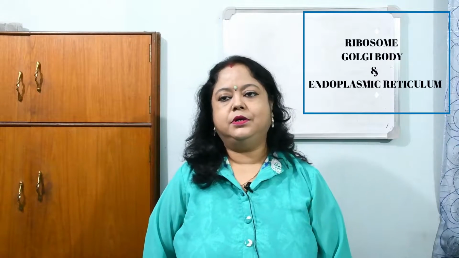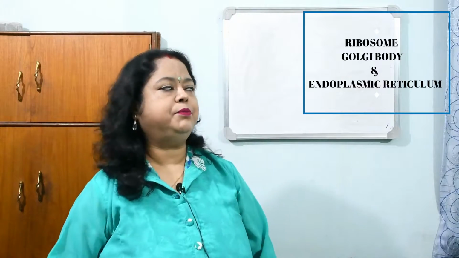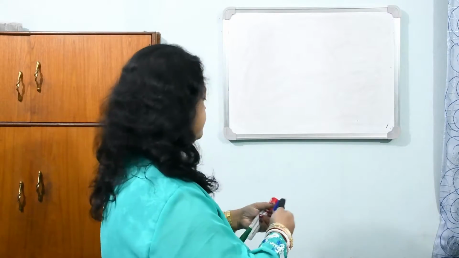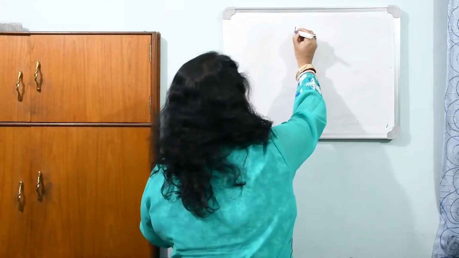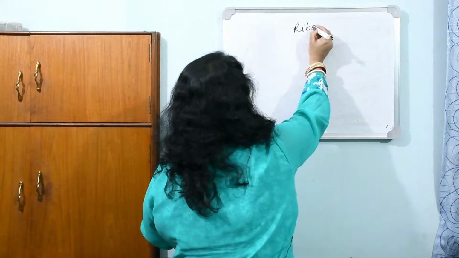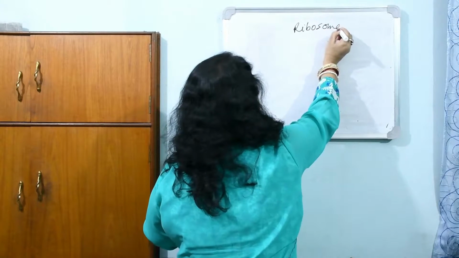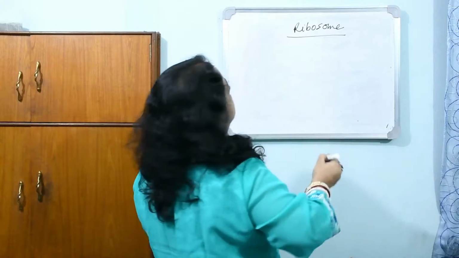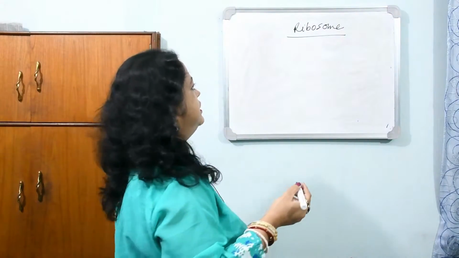My today's topic is some smaller organelles like ribosome, Golgi bodies and endoplasmic reticulum. So first I am coming to ribosome. Ribosome is known as protein factory.